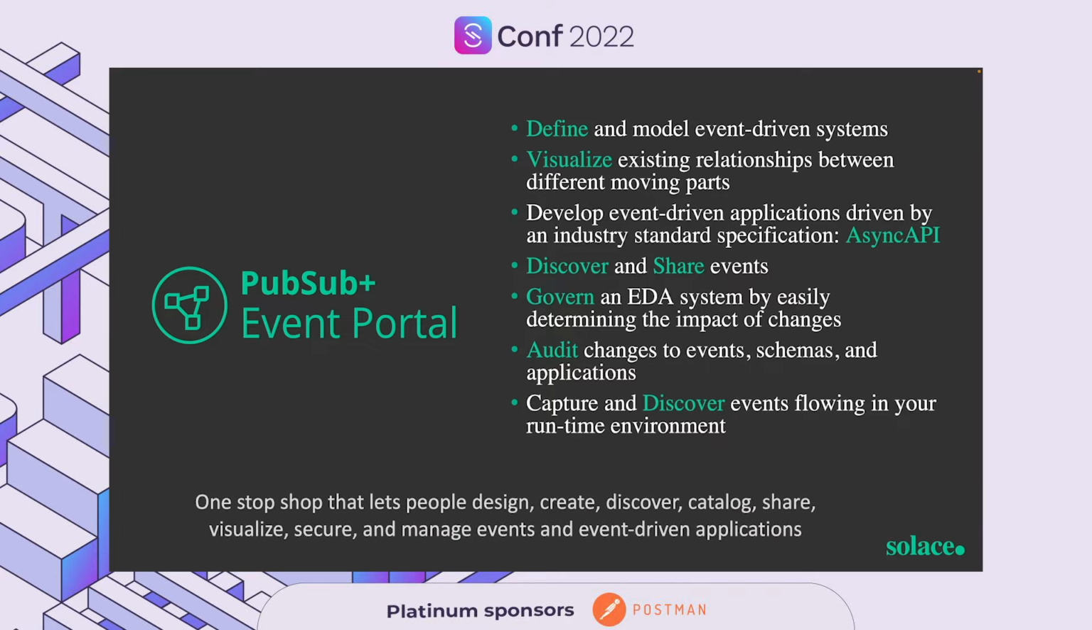So in a nutshell, the event portal is a one-stop shop that lets people design, create, discover, catalog, share, visualize, secure, and manage events and event-driven applications. So that is an overview of the PubSub Event Portal. So let's go ahead and have a hands-on demo on the event portal and cover the use case that we have.